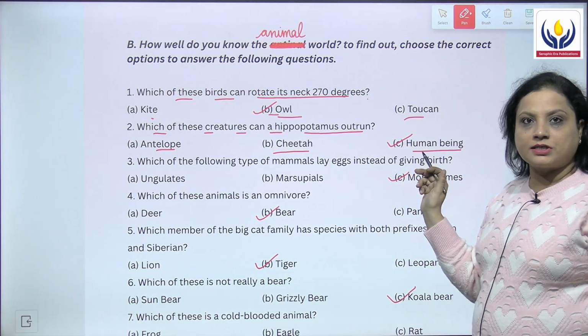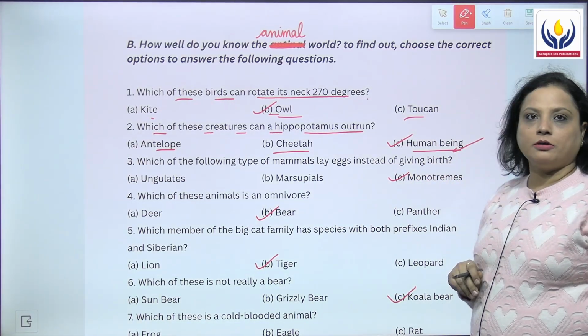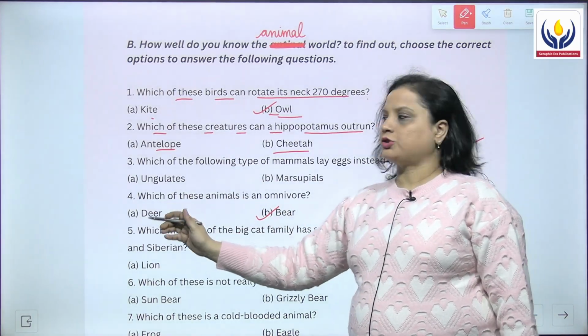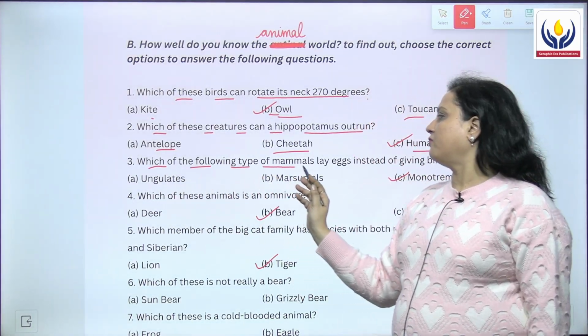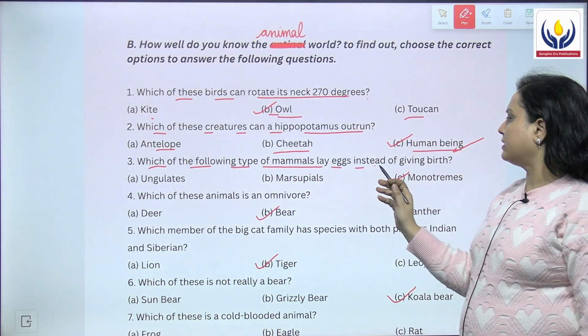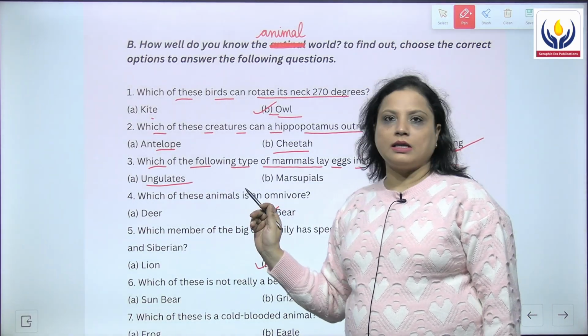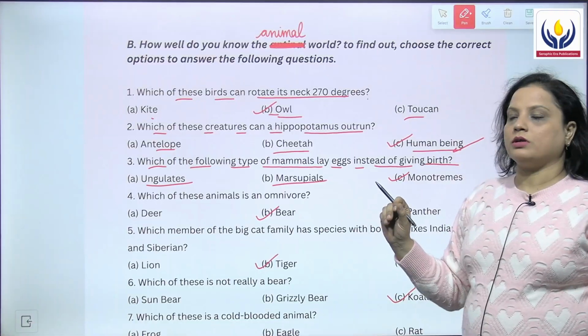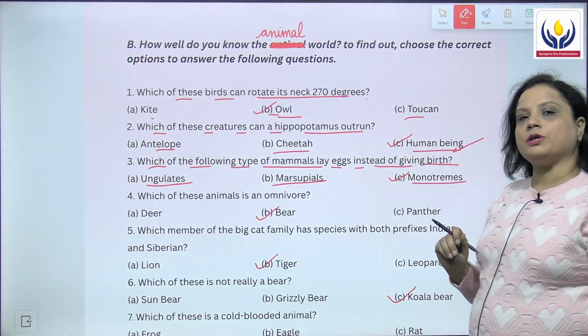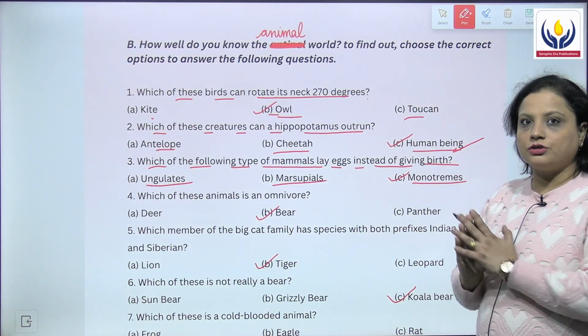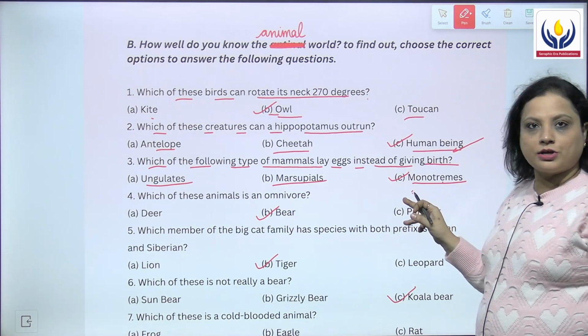The answer is C, human being. Then we have the third question, which of the following type of mammals lay eggs instead of giving birth? The first option is ungulates, second is marsupials, third is monotremes, and the answer for this question is monotremes.